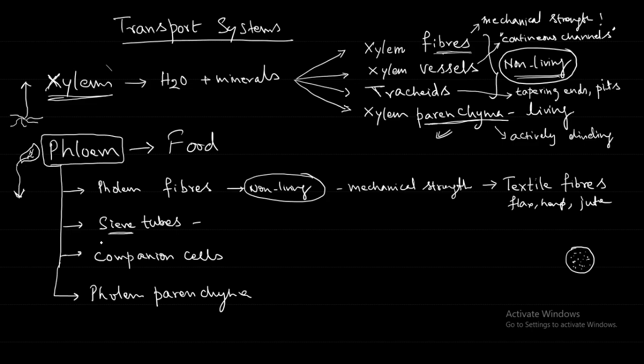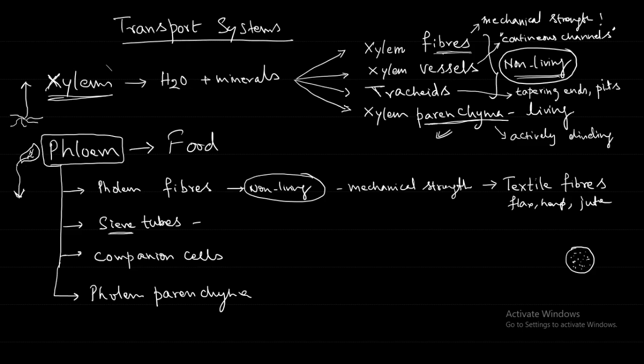That is a sieve. So when you say sieve tube, that means there will be a tube, and in between in the tube there will be some sieves. Now look at figure 1.6.